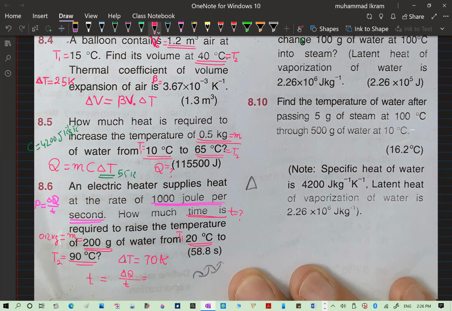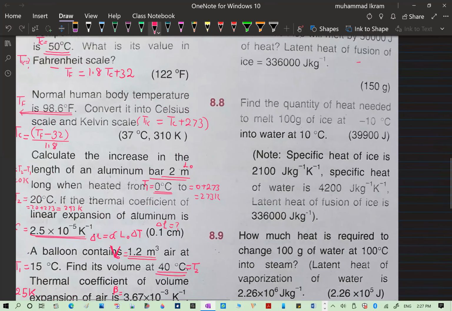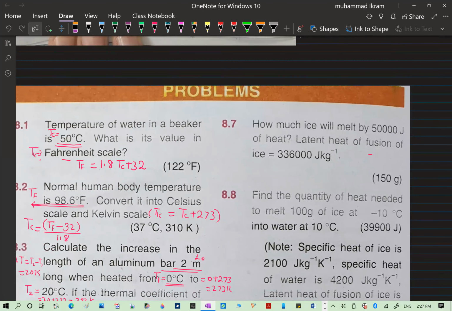And you know this is what? This is mc delta T, and sorry, this will become delta Q divided by the power. The power is 1000 joule per second. So you have the m, you have the c. Already I told for water c is this value, and you will get the answer in a second. So this is rather a very beautiful question. Now let us move on to the numerical 8.7.